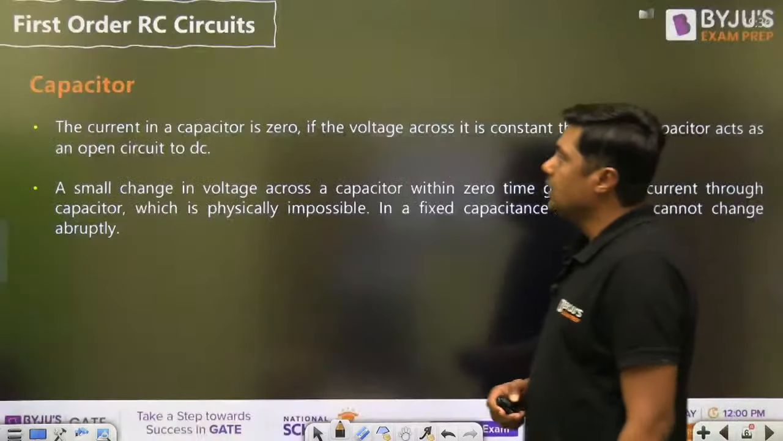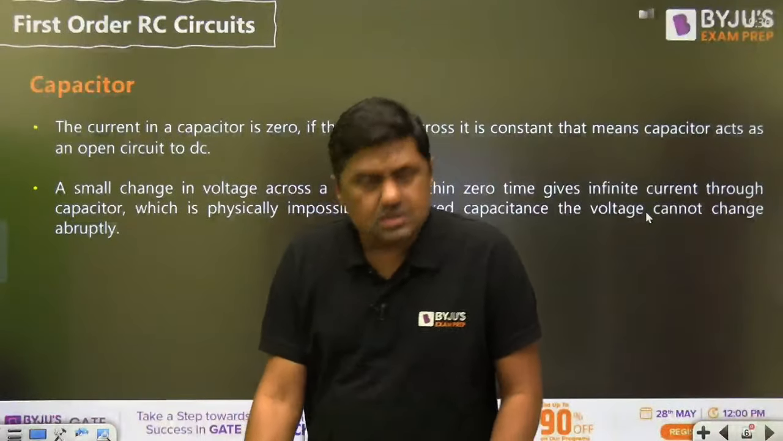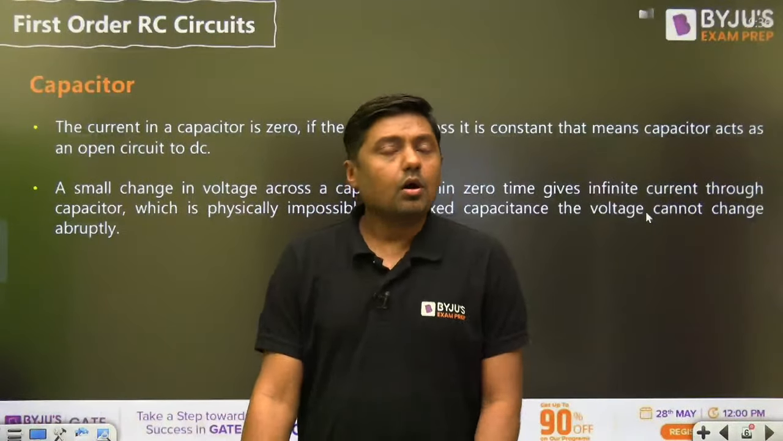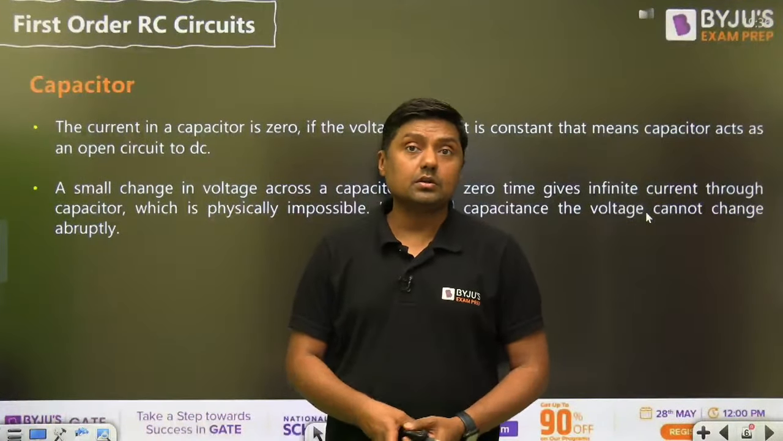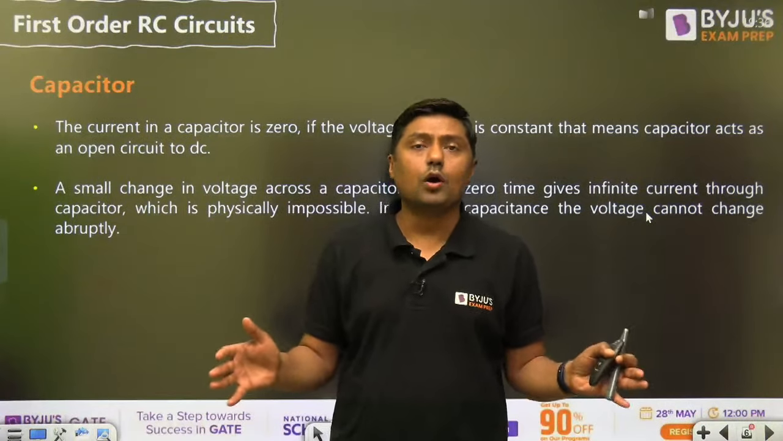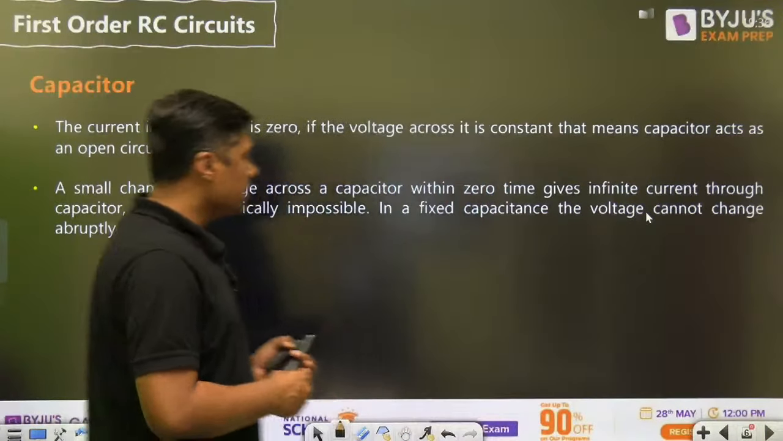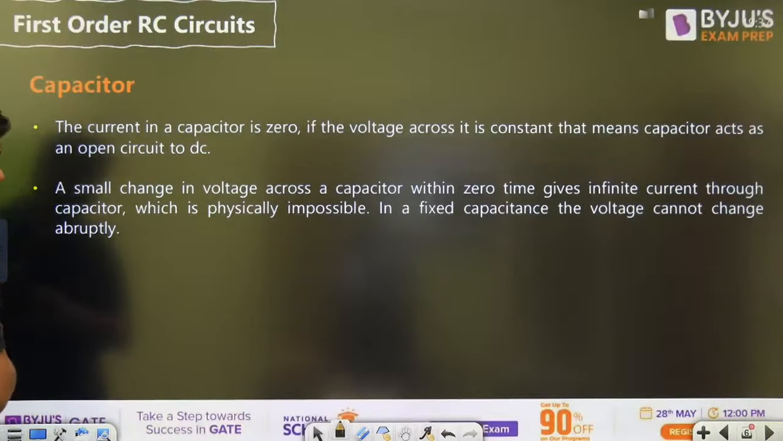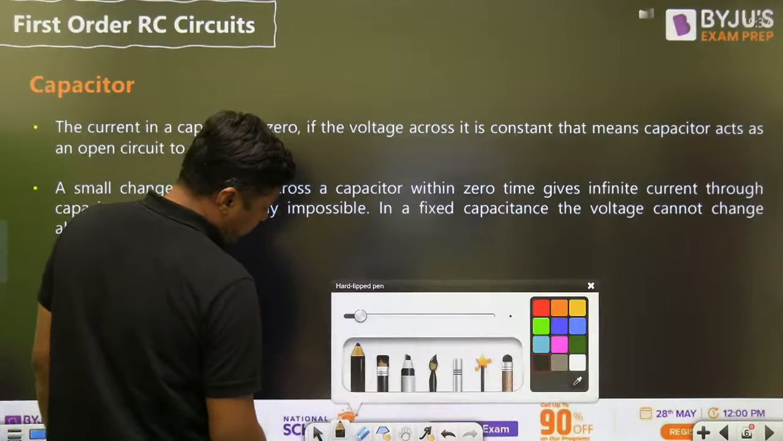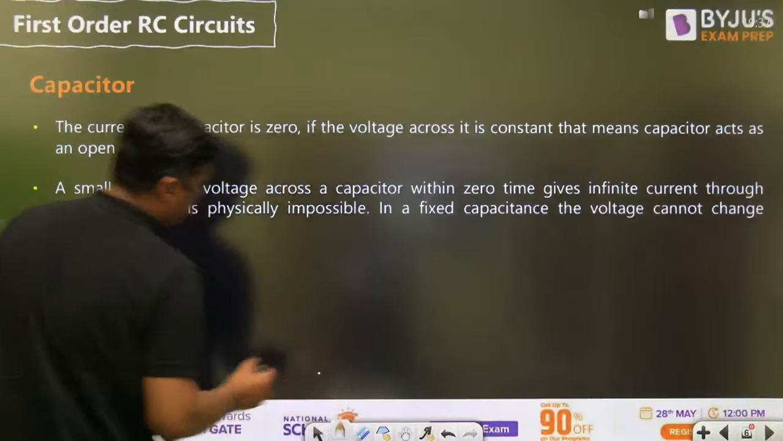Okay, then capacitor. What is the nature of capacitor? In my first class, I have given you the idea. Capacitor does not allow sudden change of voltage. And what is the reason? Because if it allowed a sudden change of voltage, then the current would be infinite. That is practically not possible.